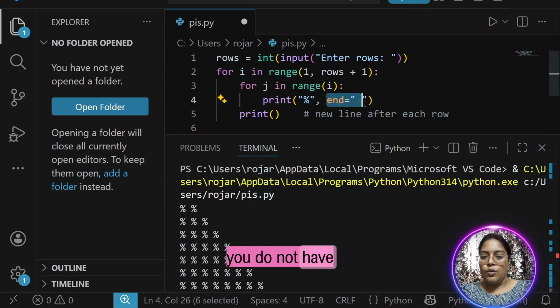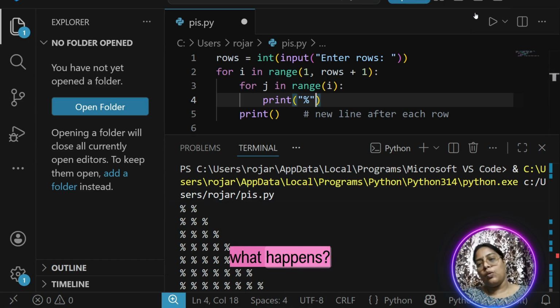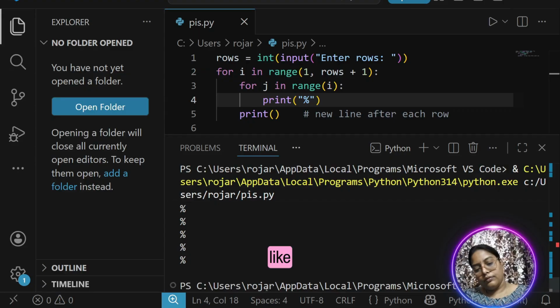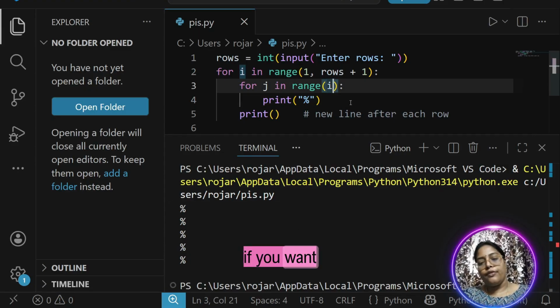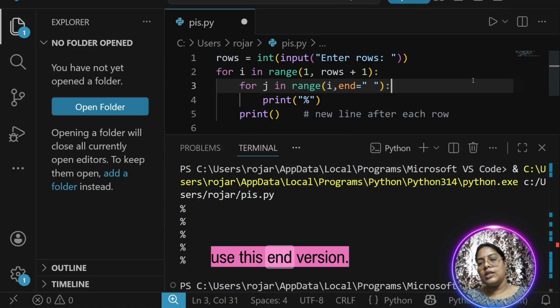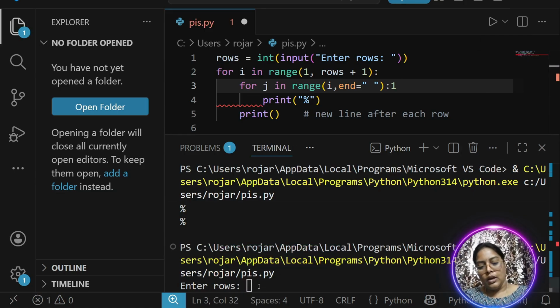Let us see what happens if you don't have this end. If you don't have this end, it prints as single lines like this. So if you want this pattern to be printed side by side, you definitely have to use this end version. That's how you get your printing done.